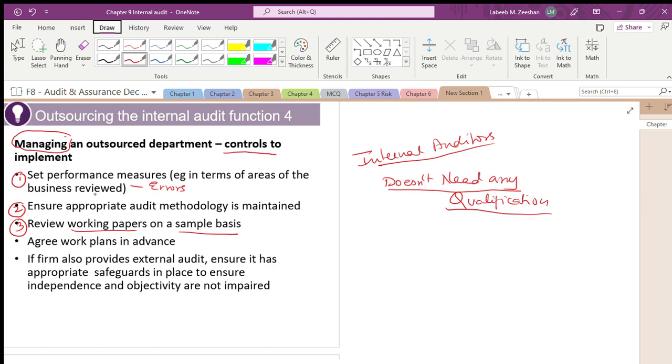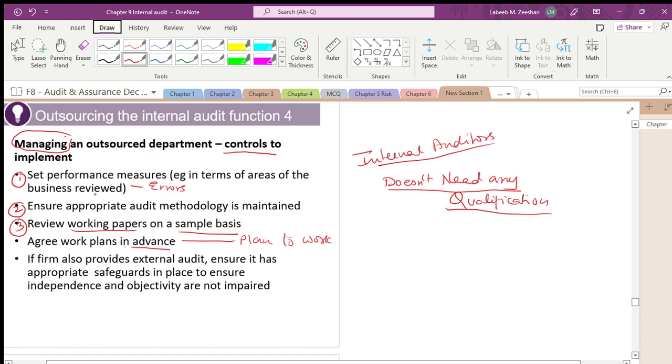Again, you cannot say that you are totally dependent on the internal audit department. Agree the work plan in advance: what they are doing and what the plan schedule is. You should ask them for the work plans in advance.